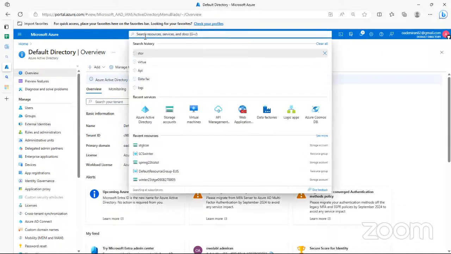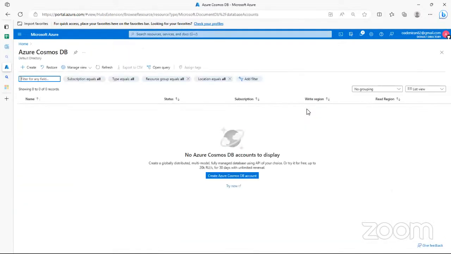So what does Azure Cosmos Database give us? Okay, you can see that relational service I searched for before. It gives us a way to manage databases, different databases.